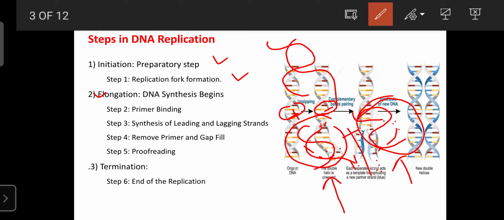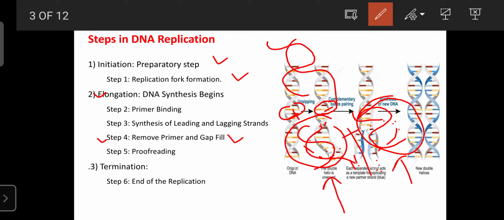The elongation stage or phase of DNA replication is divided into sub-steps. Step 1 is primer binding, then step 2 is synthesis of leading and lagging strands, then step 3 is the removal of the unnecessary primer, and the gaps that were formed are filled. That is step 3 in the elongation, but step 4 in DNA replication.